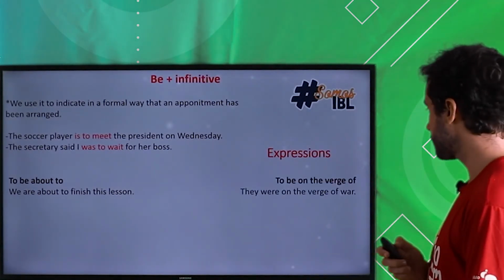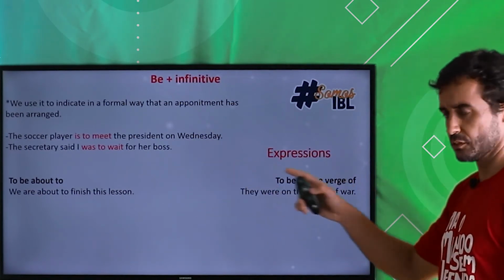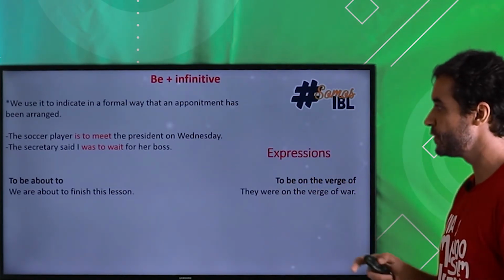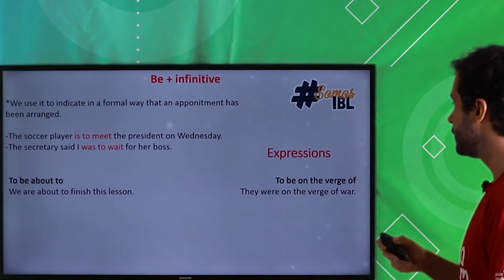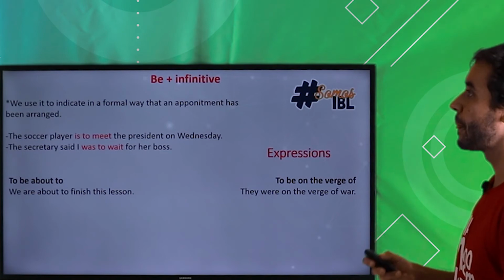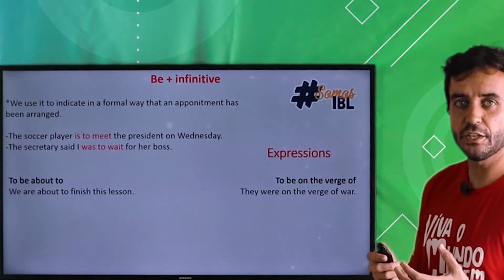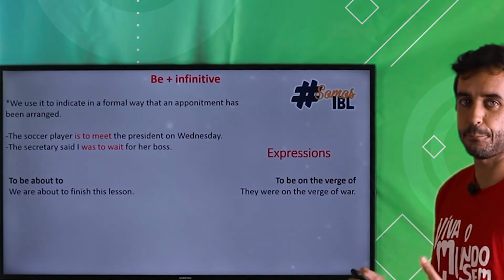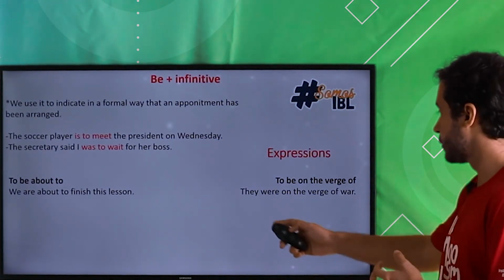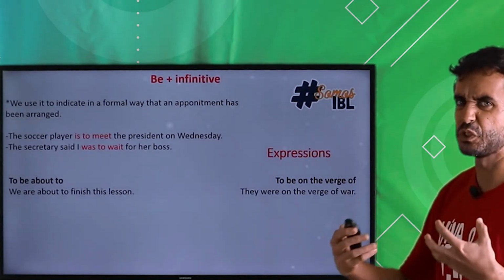Very useful. To be on the verge of, okay, that's similar, okay? So this is funny because they're both similar expressions, right? To be on the verge of is like whenever something is urgent, okay? You know that this thing will happen, okay? It's urgent. So they were on the verge of war, okay? So the situation was really tense.